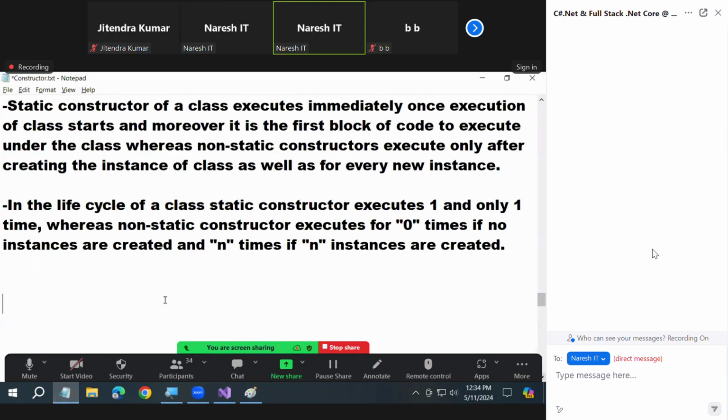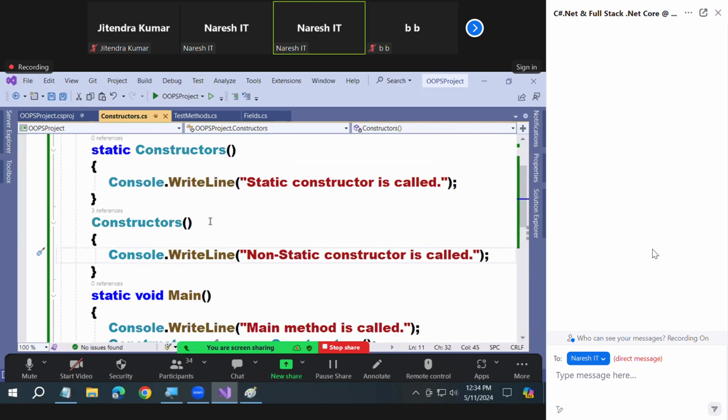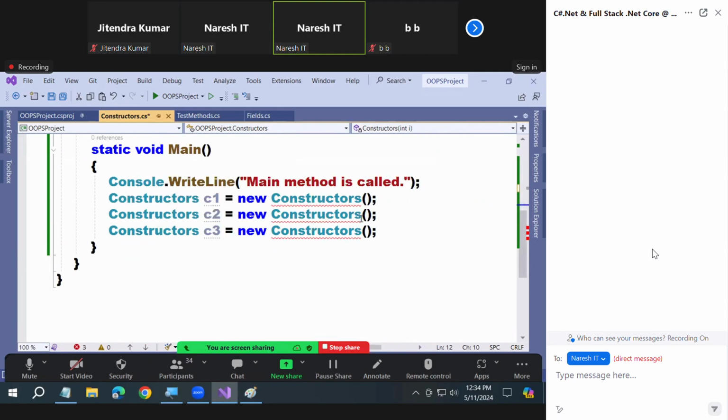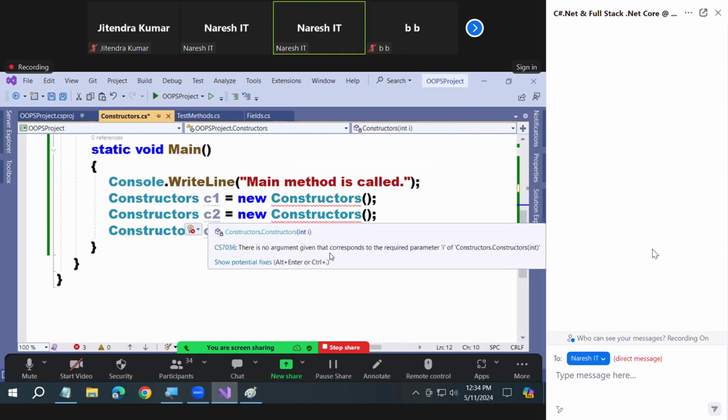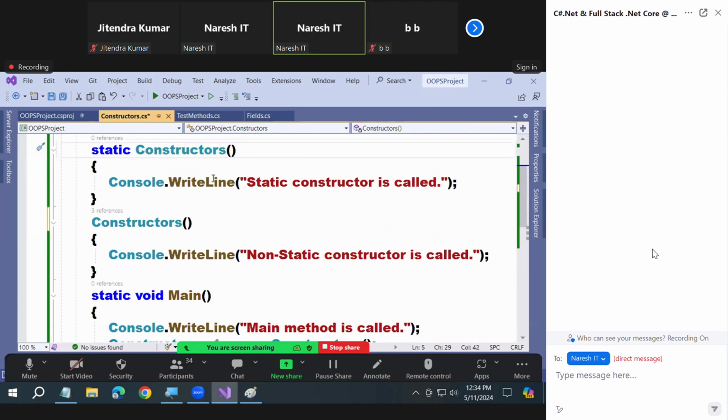Can I pass parameters to a constructor? You learned it now? Suppose I pass a parameter int i. From where should I pass this value? While creating the instance. How to pass? From here. Error, see. Yesterday we saw that. Error coming. Why? You did not pass the value. Same way, if I initialize a static constructor, okay, error coming. Why? You did not pass a value. Yes or not? Now listen to my question carefully.